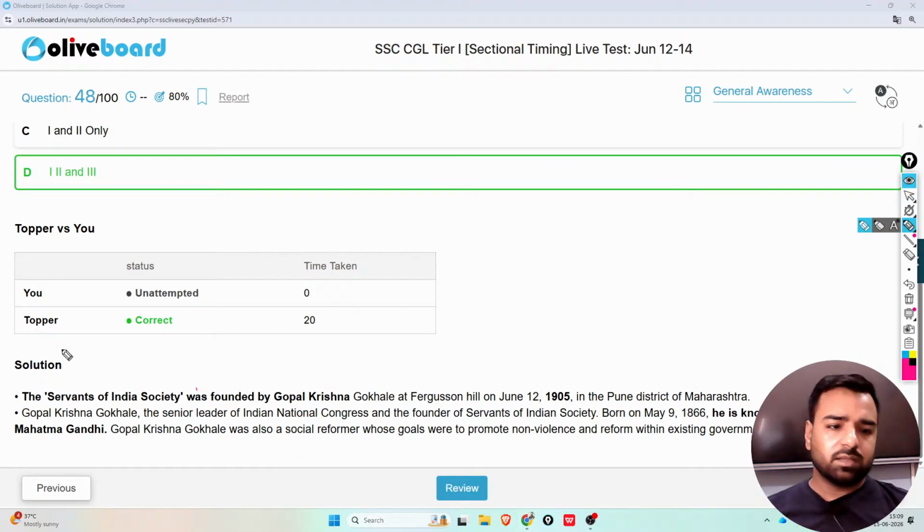So all the things that I mentioned: the Servants of India Society was founded by Gopal Krishna Gokhale on June 12, 1905. Gopal Krishna Gokhale, the senior leader of the Indian National Congress and the founder of the Servants of India Society, is known to be the mentor of Mahatma Gandhi. So all these statements that were mentioned are correct here.